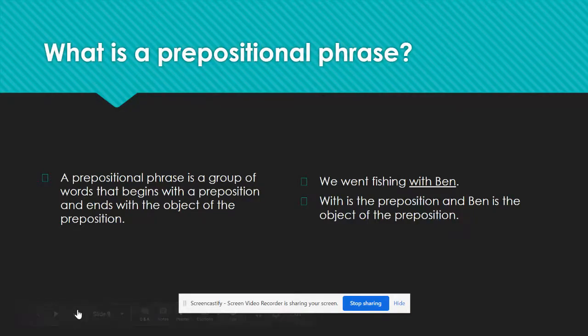So think of a prepositional phrase as a group of words that begins with a preposition and ends with the object of the preposition. So as we already said, we went fishing with Ben. With is the preposition. Ben is the object. So it tells us who we went fishing with.